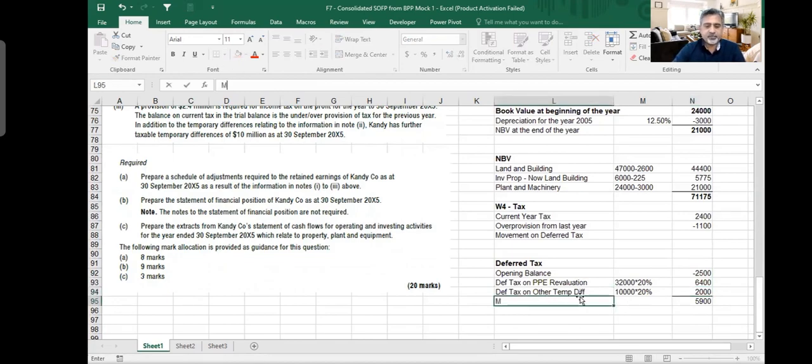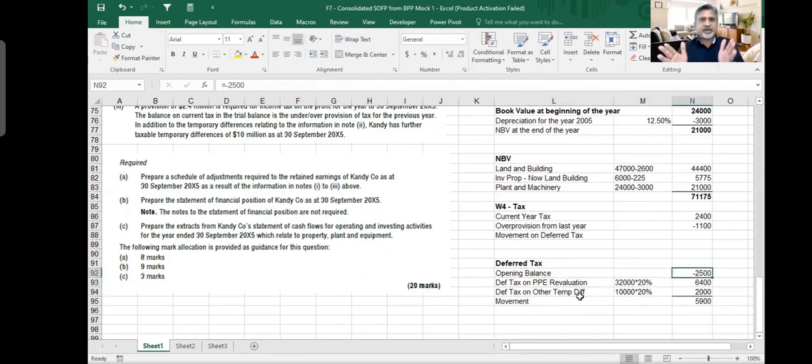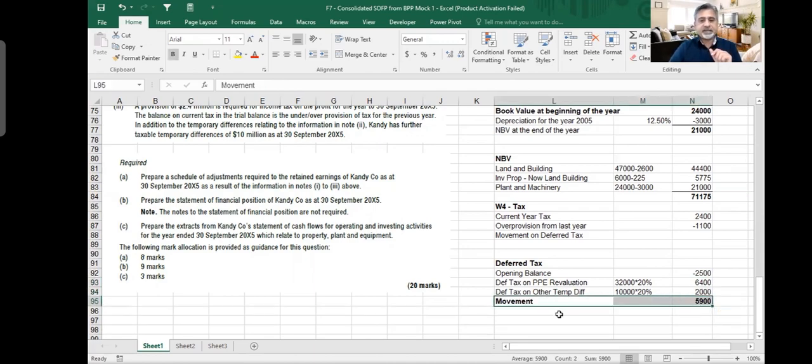I would call it movement. Last year it was 2.5. So how do you find out the difference? The movement is this year minus last year. My this year deferred tax is these two numbers, and if I subtract last year, it means that deferred tax has increased by 5.9 million. So 5.9 million is the deferred tax increase in liability. But remember that the deferred tax on the property does not go into your tax expense, so we should subtract this.